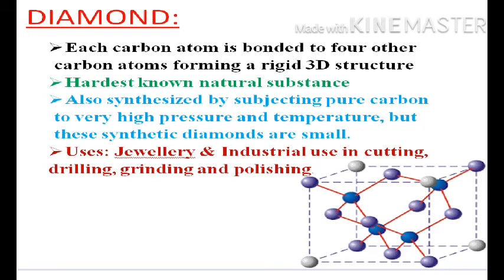Now the first one, diamond. Each carbon atom is bonded to 4 other carbon atoms, forming a rigid 3-dimensional structure. And we know this is the hardest known natural substance, and it can also be synthesized by subjecting pure carbon to very high pressure and temperature. So by this we can prepare synthetic diamond, but the only difference between natural and synthetic diamonds is that the synthetic ones are very small. Then we know it is used in jewelry and some industrial uses like cutting, drilling, grinding, etc. So here is given the 3D structure of the diamond.